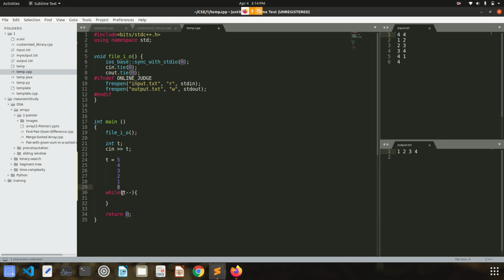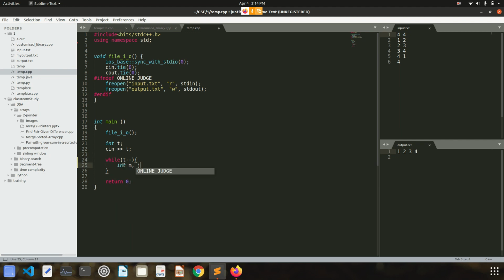So whenever my t is equal to 0, this while loop will encounter a false statement, and the loop will not execute. So it will only execute while t is greater than 0. And every time I'm reducing t by 1, so it will execute only 5 times, or t number of times, right? If anyone has a doubt in this statement, they can write in chat, and others, we can just move ahead, right?